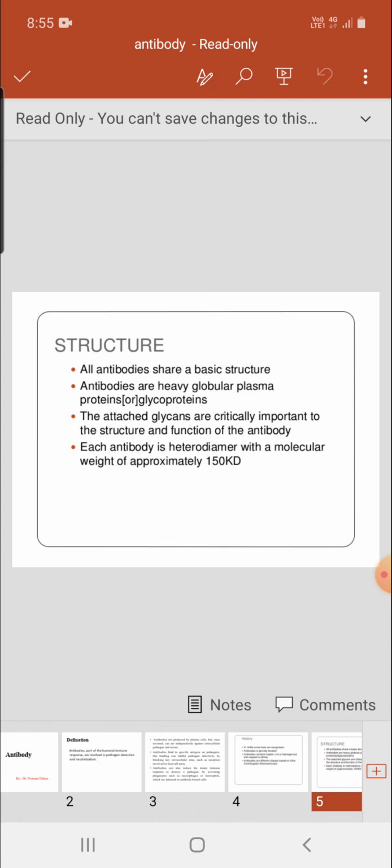Now, about the structure of antibody. Antibodies basically are heterodimers, or we can say these are a dimer of dimers. Antibodies are made up of two types of chains, heavy chain and light chain. The heavy chains are linked with each other by hydrogen or disulfide bonding.